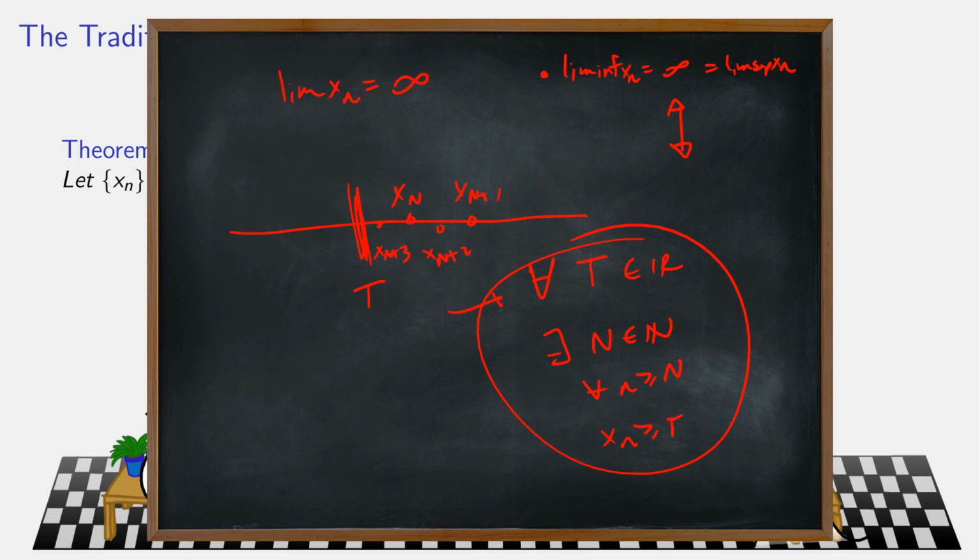And that has to be true for every T, so now you imagine moving this cutoff T forward and forward. So everything is bigger than this. Past a certain point, they're all bigger than this. Past a certain point, they're all bigger than this. Past a certain point, they're all bigger than this, and so on and so on.